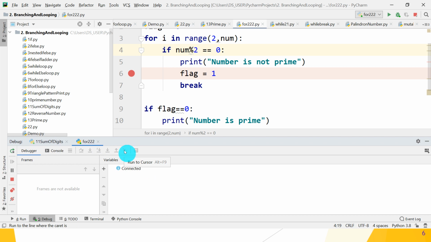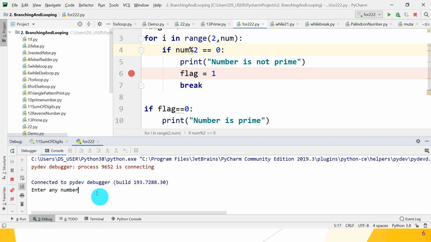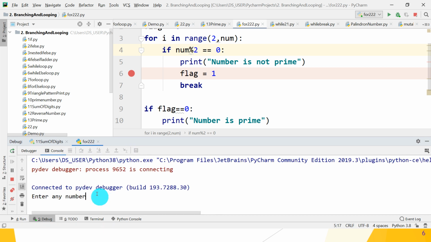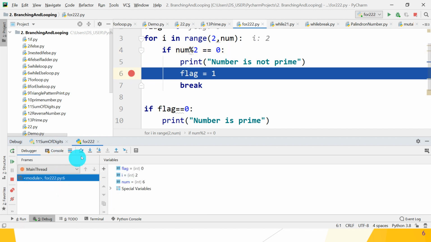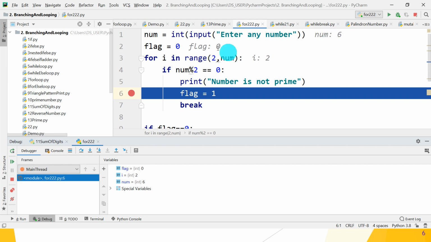If the debugger has started, go to the debugger, no option is enabled. Why? Because we want to take the first values from the user, enter any number. Suppose we enter 6. Then only the debugger options are enabled. So initially num is equal to 6, flag is equal to 0, i is equal to 2. So let's debug it.